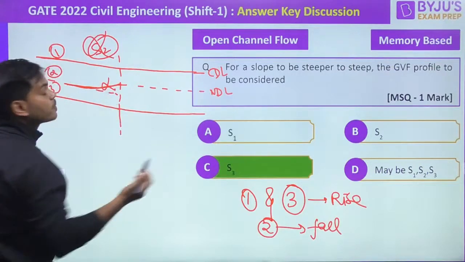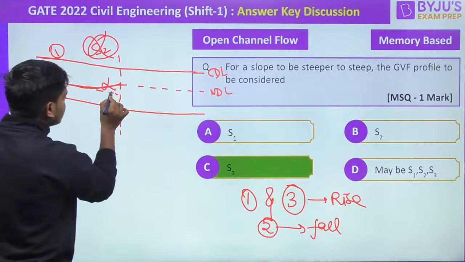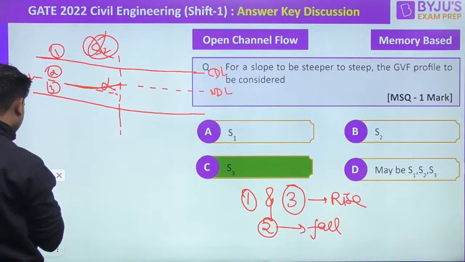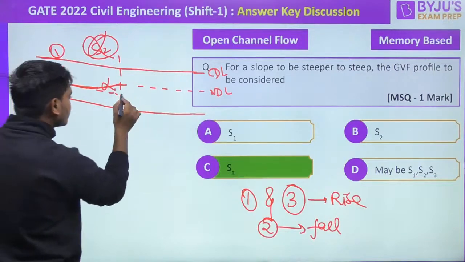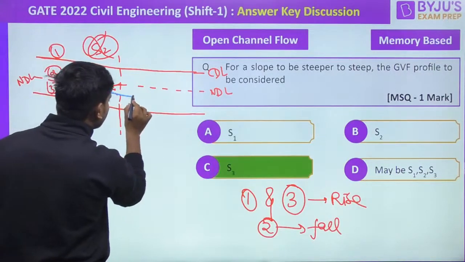So the other option that I have with me is this. Taking the profile from here, let's make it more realistic. We are taking the profile like this.